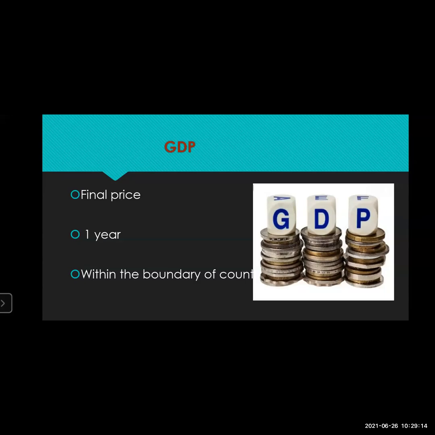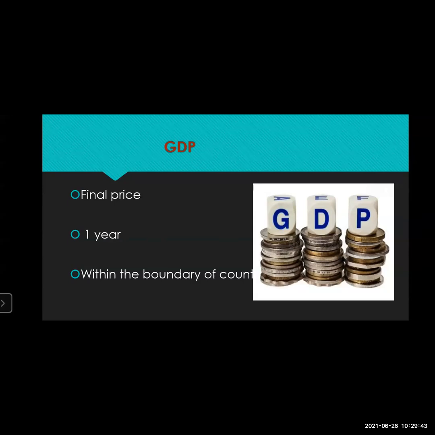So these are the two examples. You're paying a final price. GDP means what? You are paying a final price. Now we'll see the next thing, that is 1 year. It is counted for a 1 year term. Now, 1 year means what? The GDP of 4 or 5 years is not taken into consideration. It is taken into consideration for 1 year.